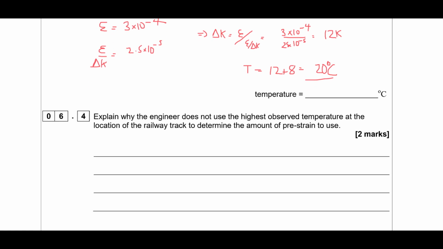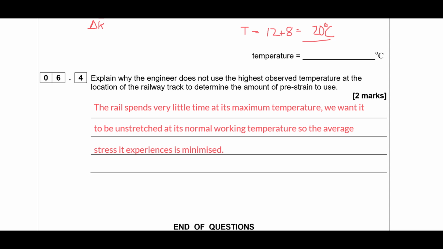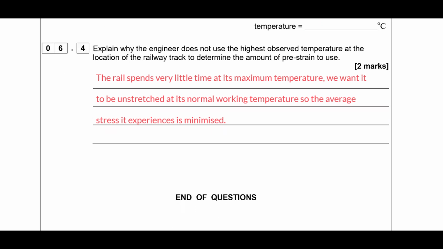Okay, so explain why the engineer does not use the highest observed temperature at the location of the railway track to determine the amount of pre-strain. Because we don't spend a lot of time at the maximum temperature. If you think how many days of the year you actually spend at your maximum temperature, maybe 1, 2, tops, especially in the UK, if that's where we're modelling this. So we want to actually reduce the amount of stress experienced by the material in its normal working condition, not at its maximum, so that's why. We're trying to essentially minimize the average stress that the rail experiences.